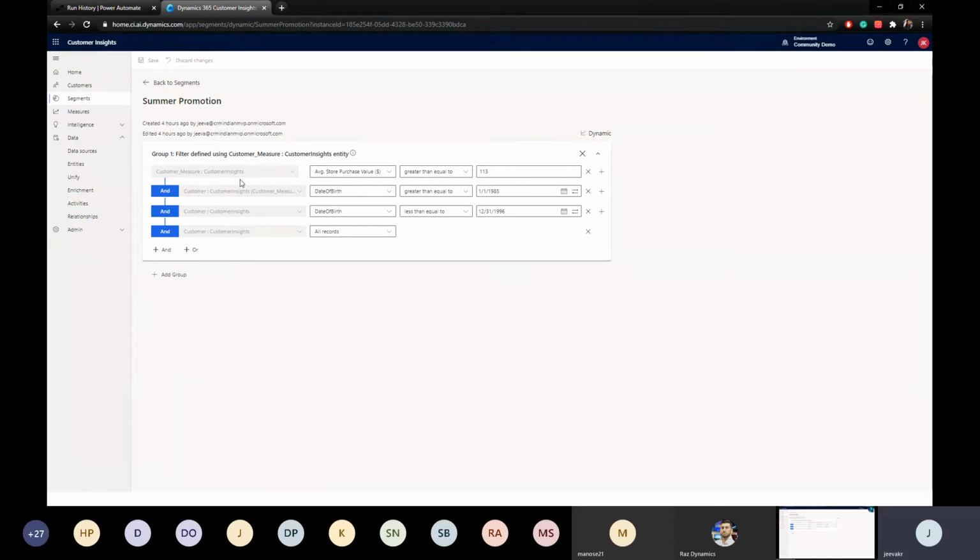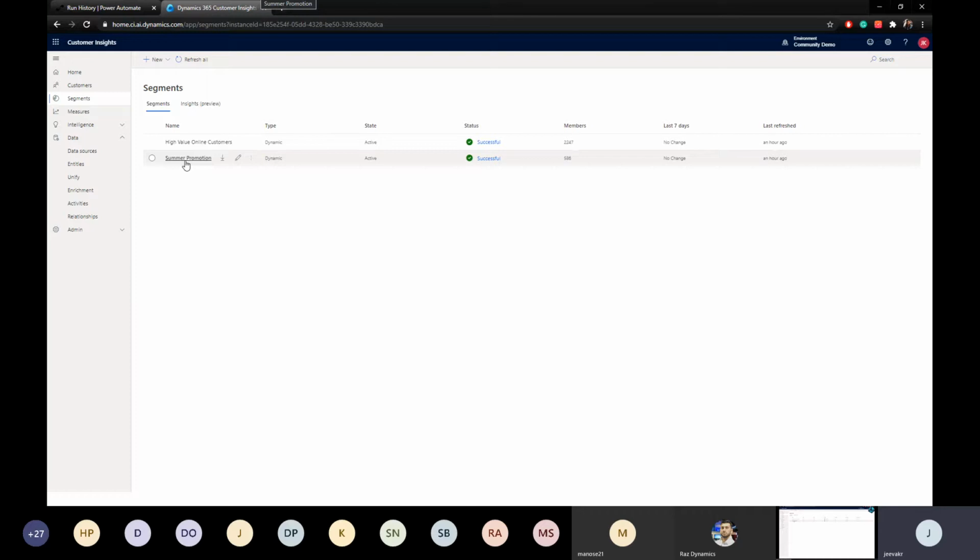Okay. And you can see the first set of data has come from the unified profile and the measure which I created in the previous step. And this comes from the unified profile. So once I have this, now I can use this for my marketing to target this specific age group of people for a certain type of promotion. Let's say these guys are doing store purchases frequently. I want to promote my online portal to them, for example, then I can target them. I can use this as analytic data that I can be using in any apps, even from Power BI as well.